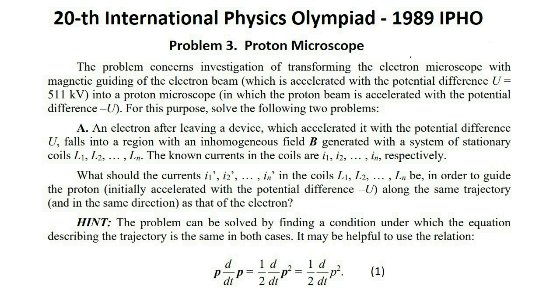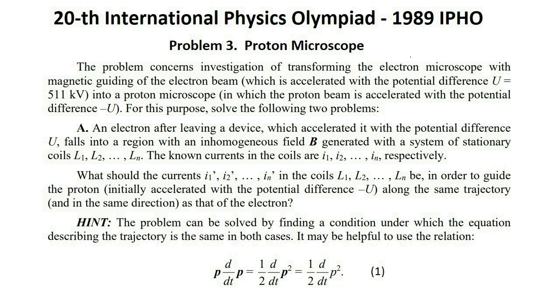Question A. An electron, after leaving a device which accelerated it with the potential difference U, falls into a region with an inhomogeneous field B, generated with a system of stationary coils L1, L2, etc. till Ln. The known currents in the coils are I1, I2, etc. till In, respectively. What should the currents I1 prime, I2 prime, etc. till In prime in the coils L1, L2, etc.